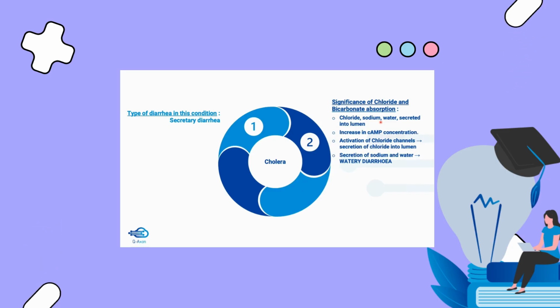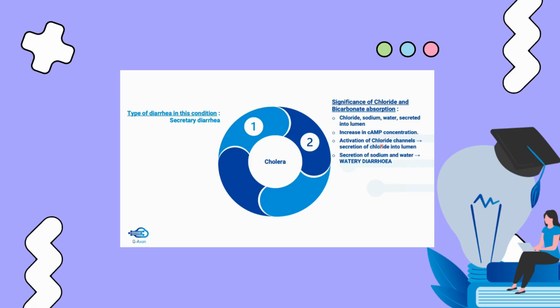But this toxin, cholera toxin, basically increases the activity of the enzyme adenyl cyclase and thus increasing cAMP concentration in small intestinal cells, and this leads to prolonged opening of chloride channels. Hence, more and more chloride moves into the lumen. Along with that, water also moves by osmosis.